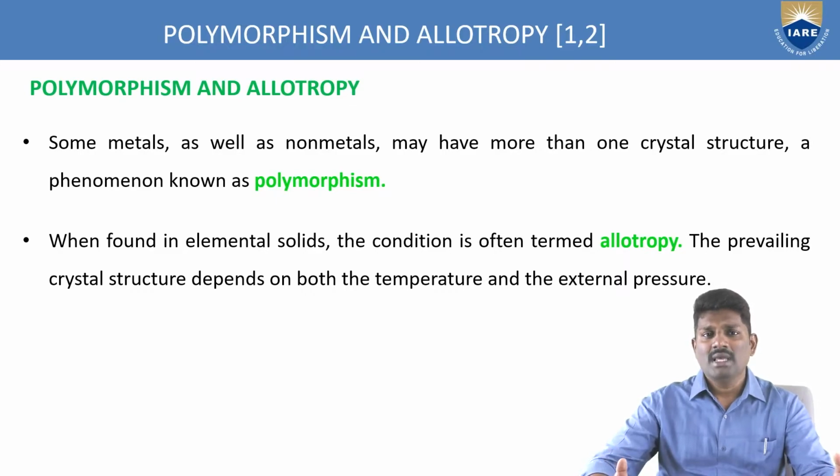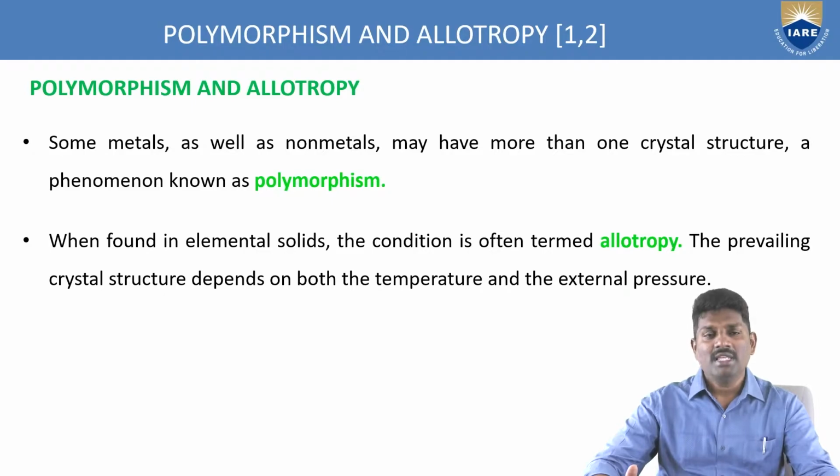So how does the atomic structure vary? It completely depends upon how much temperature you are giving as well as how much pressure you are giving to the metals. Suppose you increase the temperature from 100 degrees centigrade to 200 degrees centigrade, there may be some changes in the properties. Because of the changes in the properties, the atomic structure also changes. Thus the same metal has different types of atomic structure at different temperatures.